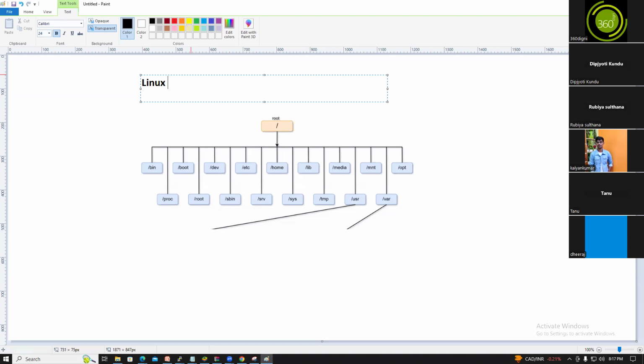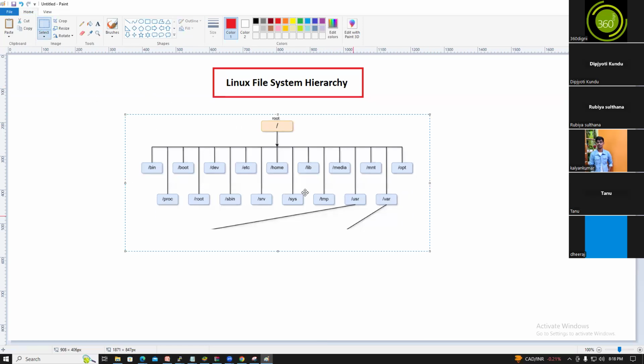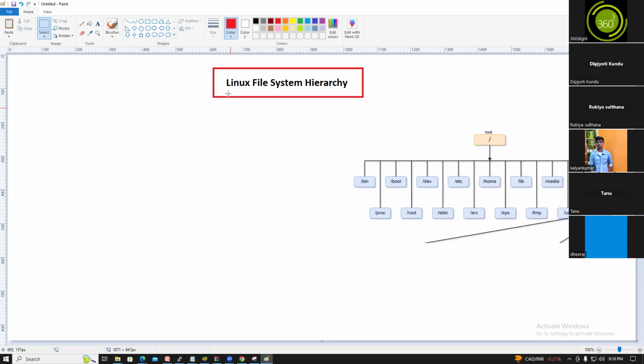The Linux file system hierarchy. So everyone is asking, what is the Linux file system hierarchy, guys? Linux file system hierarchy means, yeah, so this is the Linux file system hierarchy.